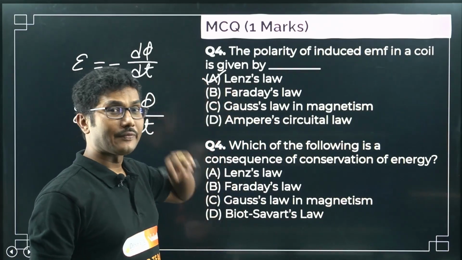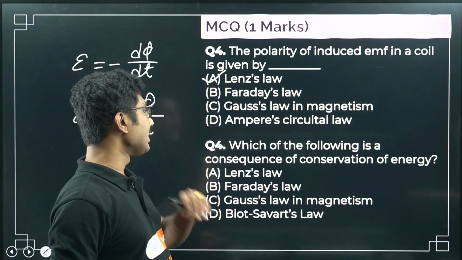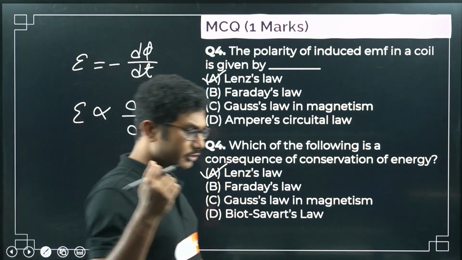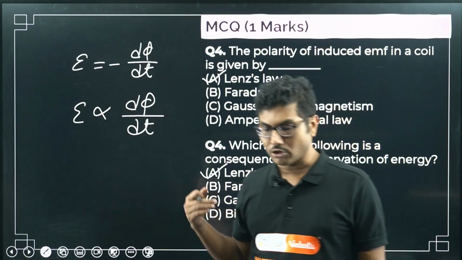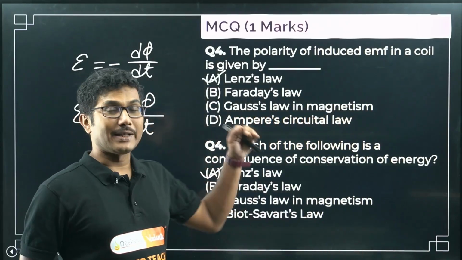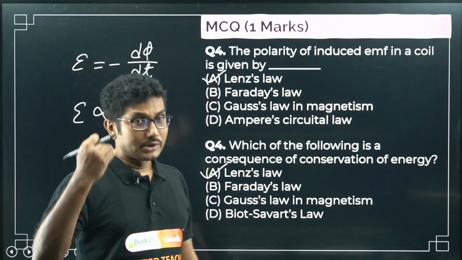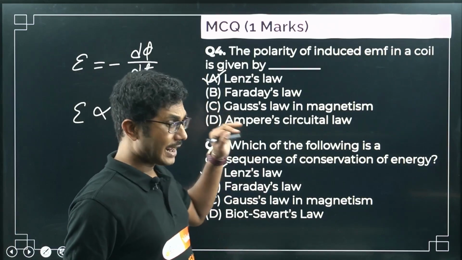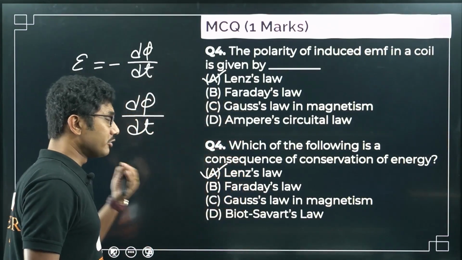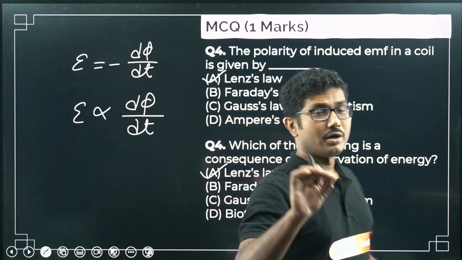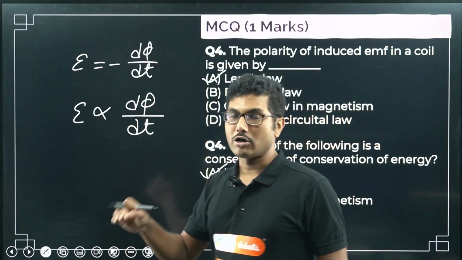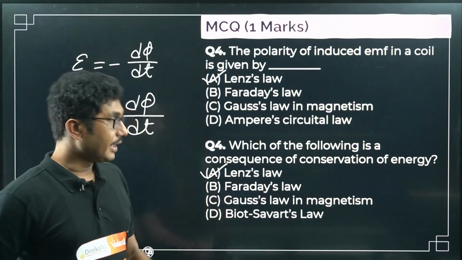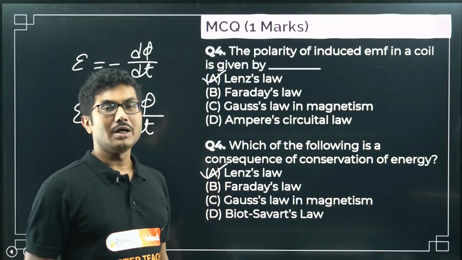Now this question can come in a different variation as well. Which of the following is a consequence of conservation of energy? The answer is again Lenz's law. This comes because of the conservation of energy. We will discuss in one of the short questions, where this question comes, explain why Lenz's law is related to conservation of energy. So you have to remember that this question can come in different forms also. Sometimes they will ask which law talks about conservation of energy, and there you have to identify Lenz's law. Lenz's law talks about conservation of energy. Also it gives the polarity of the induced EMF.